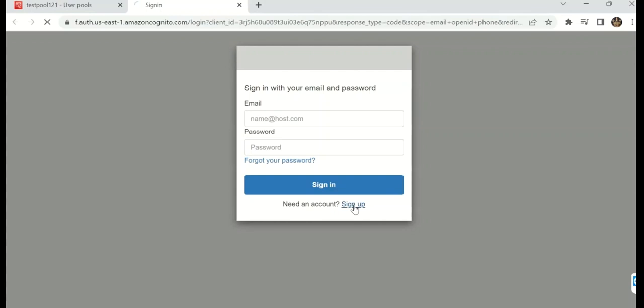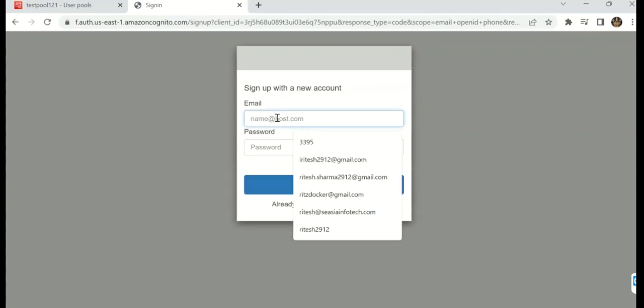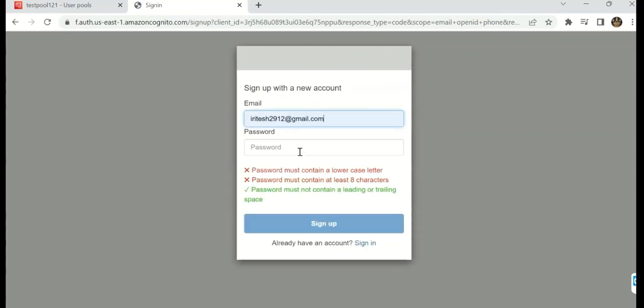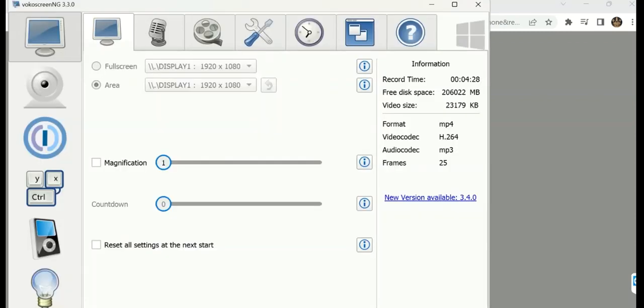Now here I have to sign up and give my email ID, and I have to provide a password which I have to remember so that whenever I sign in, I can log in with that password. It should be like I have provided previously, with lowercase over here. Now sign in, and a code is automatically generated and sent to my email ID, which I have to copy, and then they can sign in to that site.